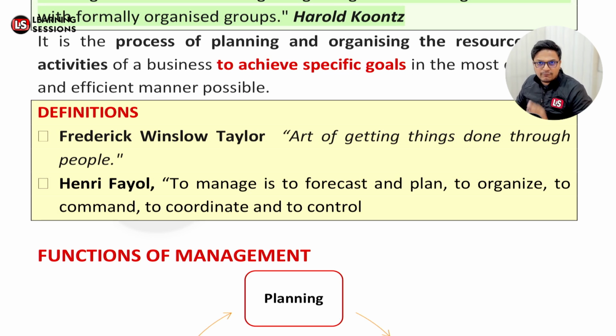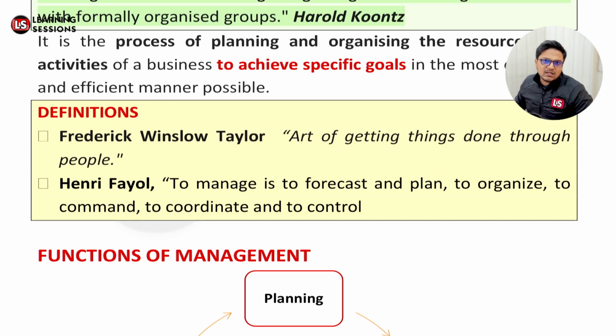And as per Henry Fayol, the definition is that we want to forecast things and plan accordingly. Let's say I want to achieve a turnover of rupees 1 crore. For that purpose, I'm forecasting something and I want to achieve it. So I'll be organizing things, commanding the people, directing the people, and coordinating the people in such a manner that I can achieve the forecasted things. That definition was given by Henry Fayol.